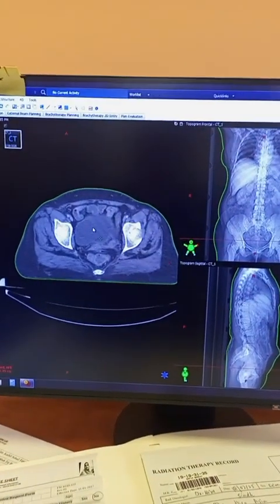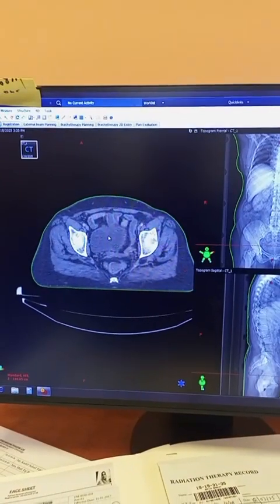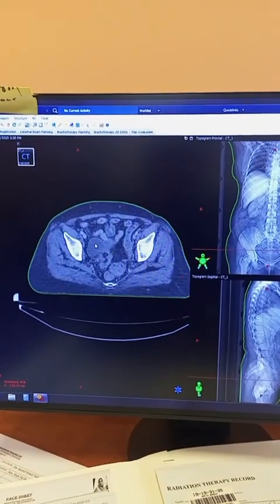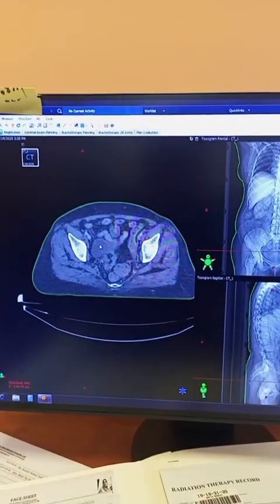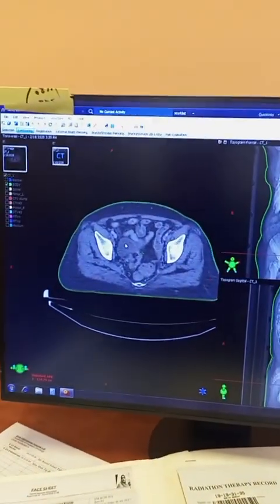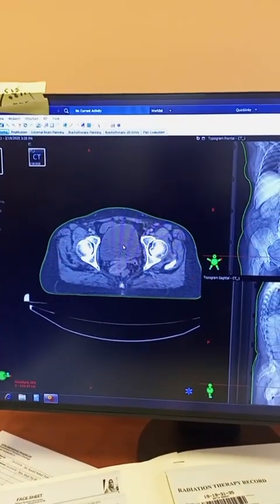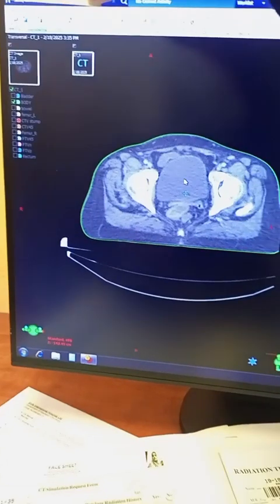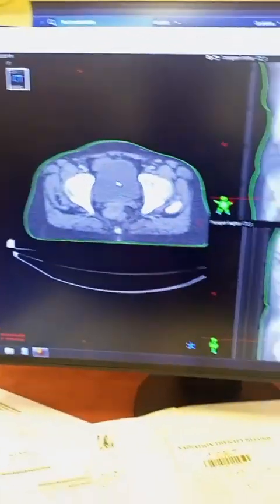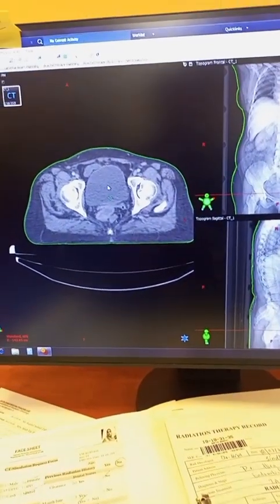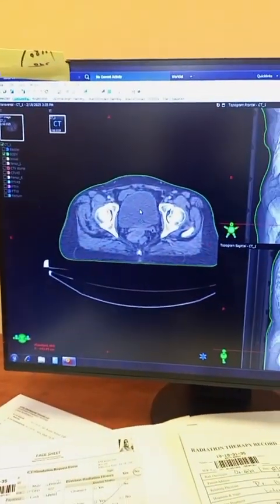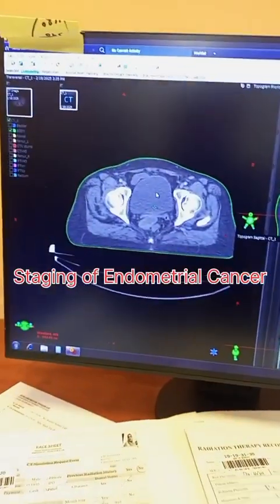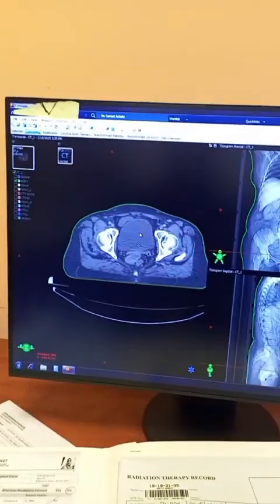Now once this patient has undergone surgery, her tumor was present in the uterus and involving the serosa. Involvement of the serosa makes it stage 3A. Once it is stage 3A, the patient is required to receive adjuvant radiation therapy, external beam radiation therapy, followed by brachytherapy.